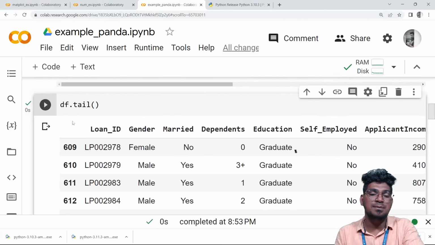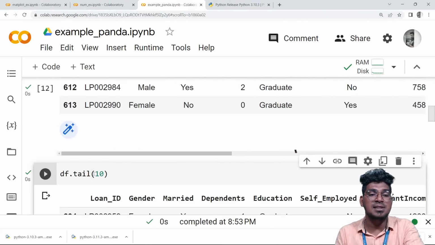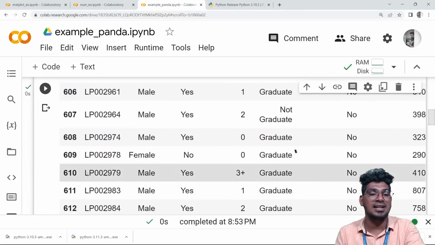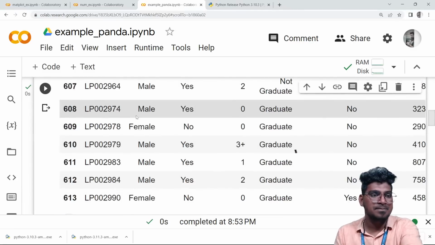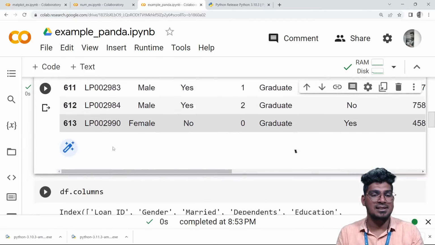So the tail function will help to display the last 5 rows of that particular data. If we specify any number, that many rows from the end will be displayed, for example the last 10 rows. Clear? Till now it's clear? Yes.